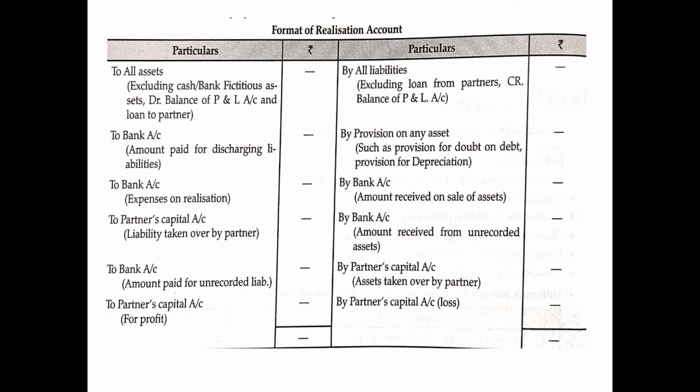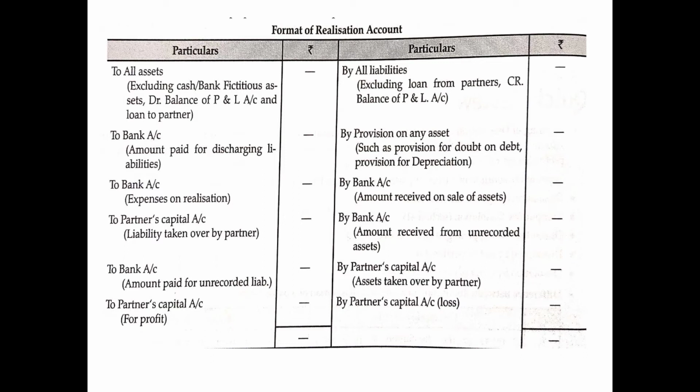Then what else will we transfer to the credit side? We will transfer "By provision" on any asset. If we have created any provision, for example, provision for doubtful debts, provision for discount on debtors, provision for depreciation, all such provisions will also be transferred on the credit side of realization account.